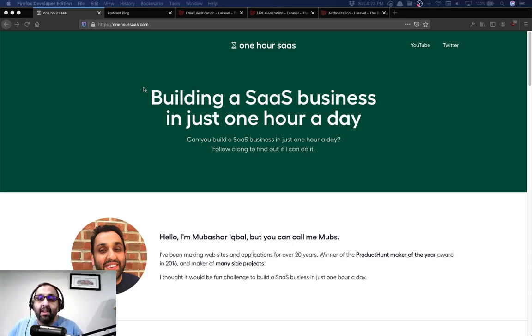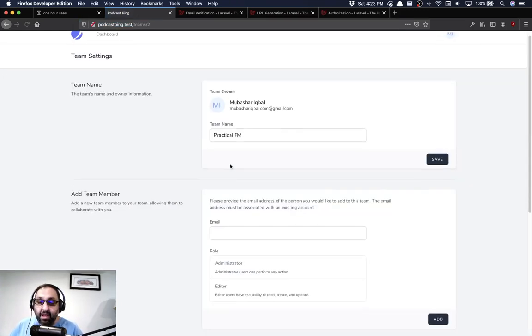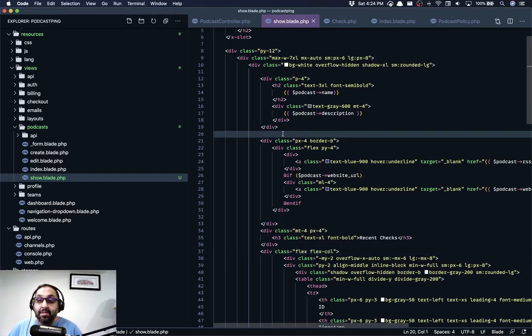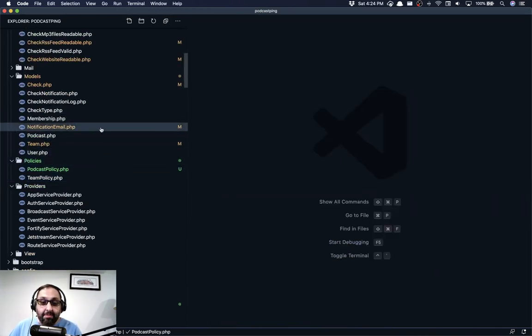So if I go back to here, what had we been doing? When you manage your team, you can manage the email addresses that users will receive an email for when there's an issue with the podcast or the podcast website. I went through the code today and removed the code that had my email address hard coded, and we replaced that with some code to actually send to the team instead.